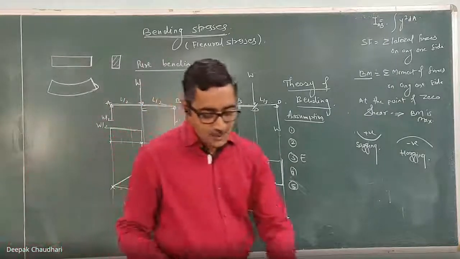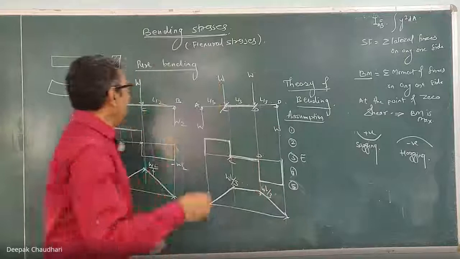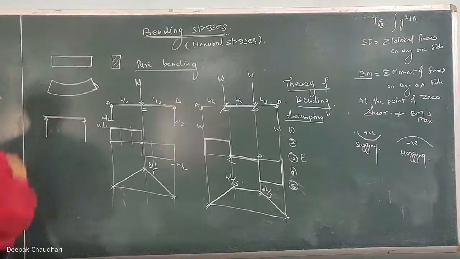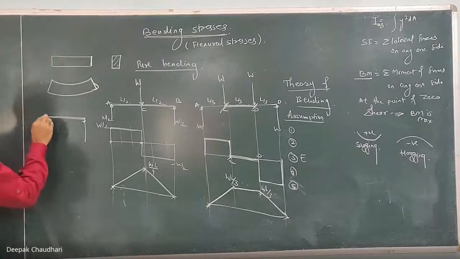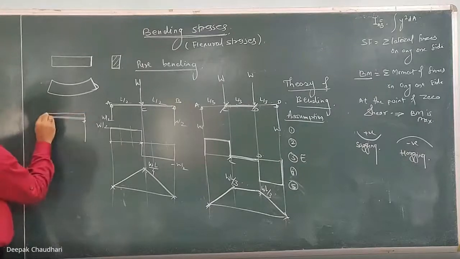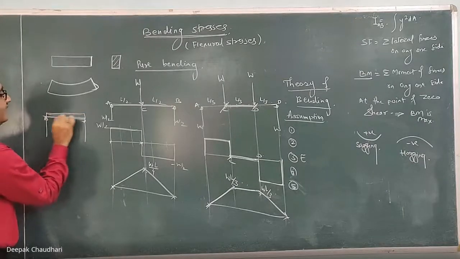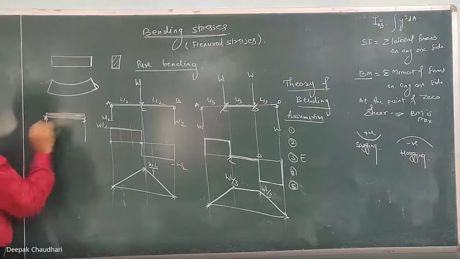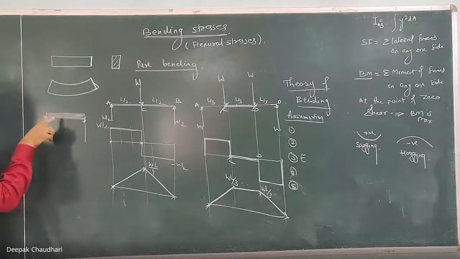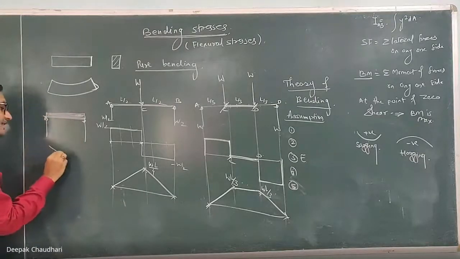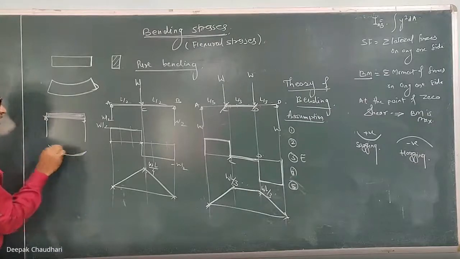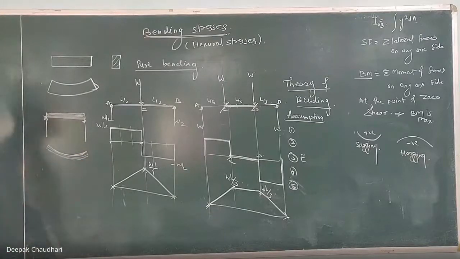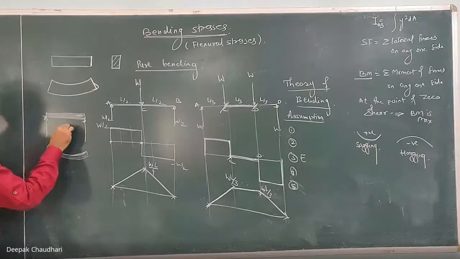Then one more assumption is there. The beam should be initially straight. This beam is made up of a number of different layers, these are the transverse layers. All these layers before bending should be straight, and after bending they should bend in the form of a circular arc with a common center of curvature.